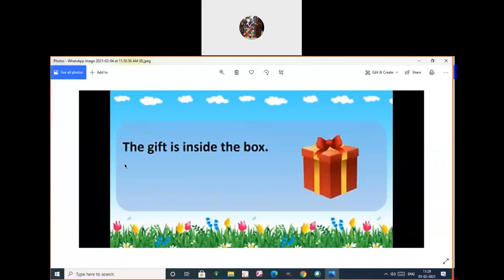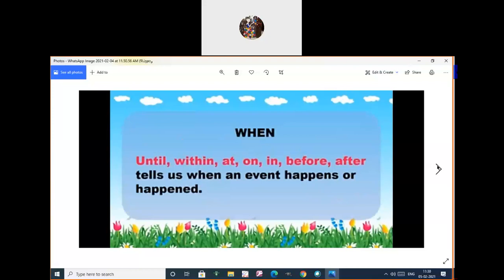For example, the gift is inside the box. The gift is where? Inside. So what we have seen is about where only. In where we use the words like in, on, inside, isn't it? Etc. So here, the gift is the box. So what does it represent? Where is the gift? Inside. So inside is the word that represents the preposition of that sentence. The box.